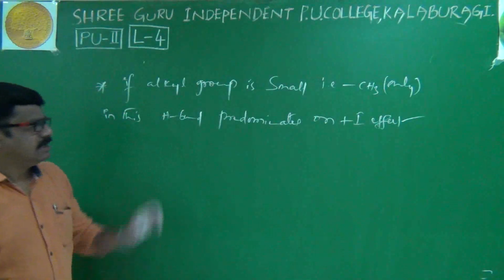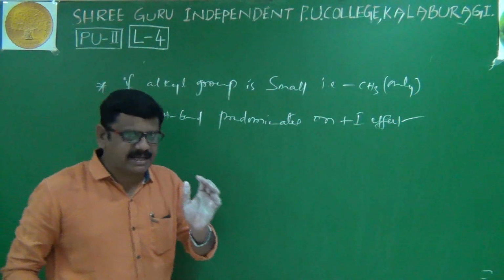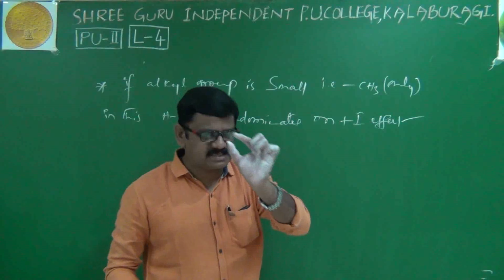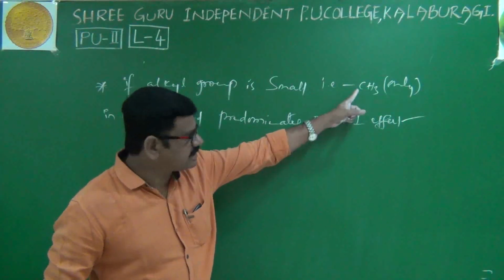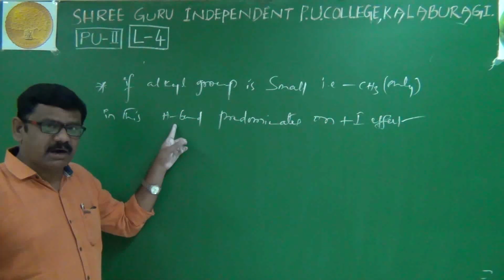I'll repeat. If our ammonium cation contains a very small alkyl group, that is methyl, hydrogen bonding dominates